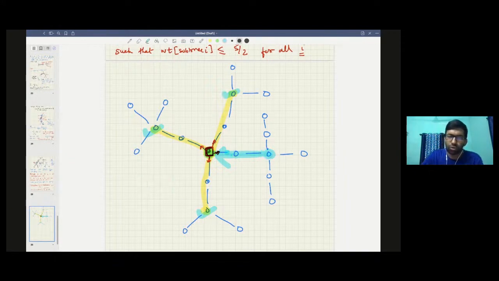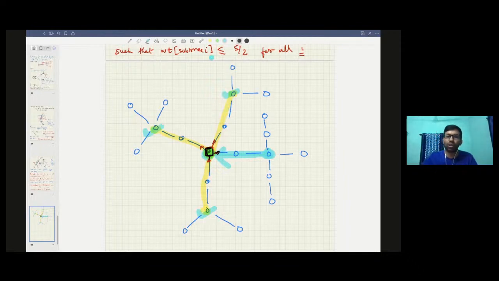So what information you are going to store in this centroid, and how we can use it to calculate the answer for this guy, we are going to talk about. But basically the idea is whenever anything happens in the tree, you go to the centroid and keep that information there, and whenever you have a query, you again go to the centroid and ask, hey, tell me what the answer is.